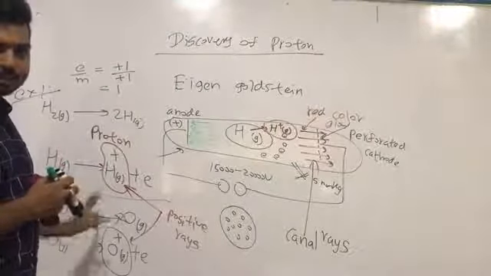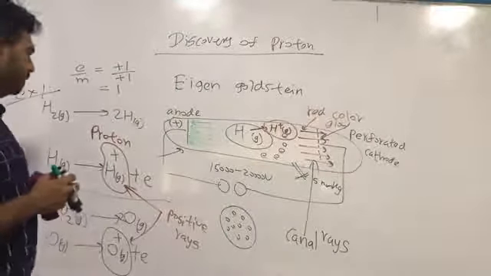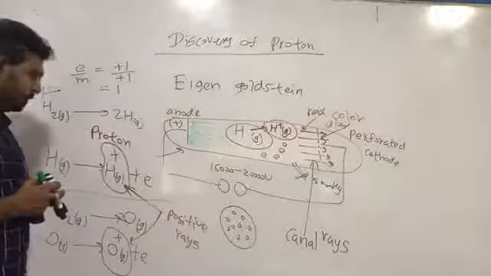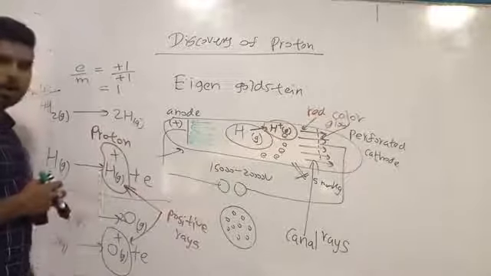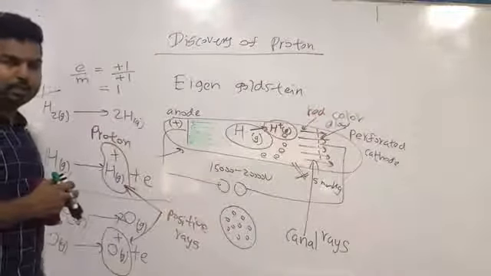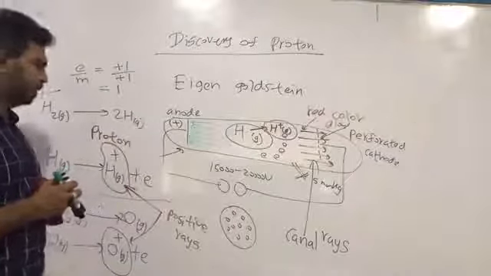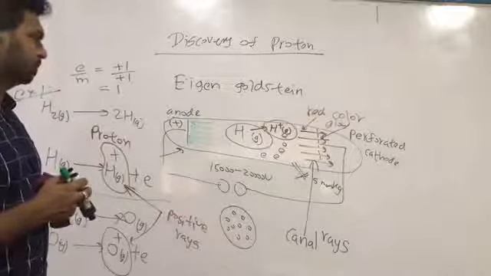Ionized ions are called positive rays or canal rays.